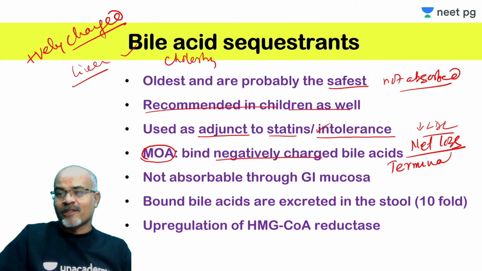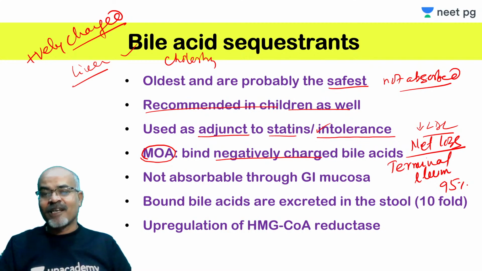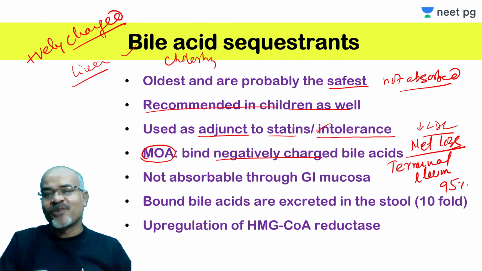If you know physiology, then you will understand everything. In the terminal ileum, almost 95% of the bile acid undergoes enterohepatic recirculation, meaning it is recycled. So this is very important. If these bile acids are bound to these resins and excreted, what will happen? There will be a loss of bile acids in the body, so that deficiency needs to be replenished.